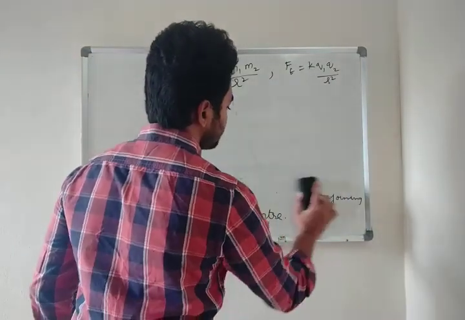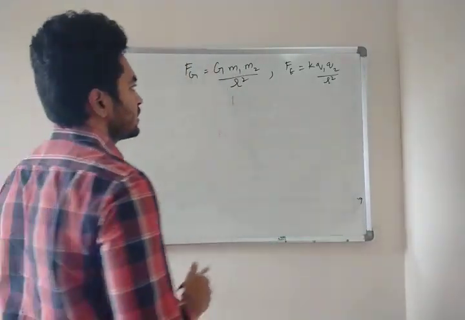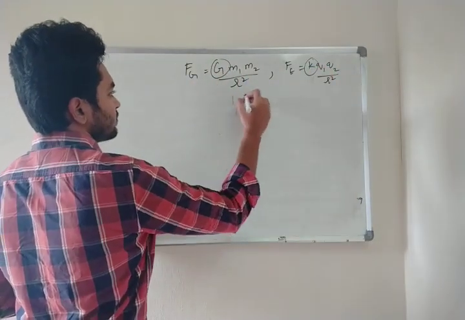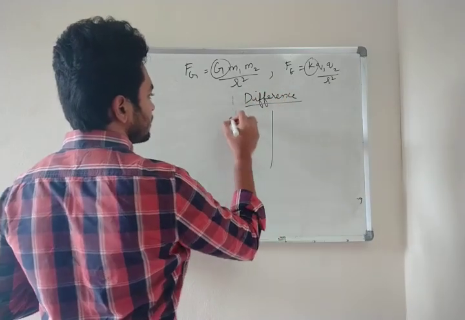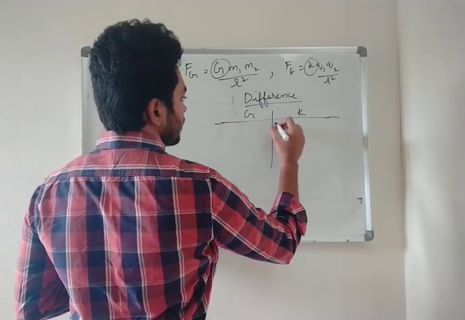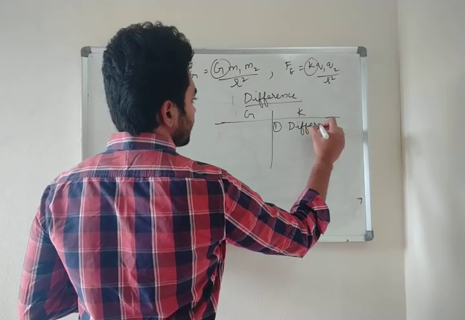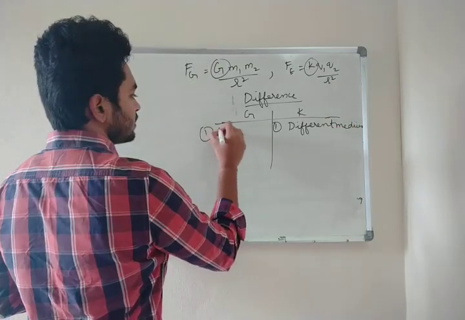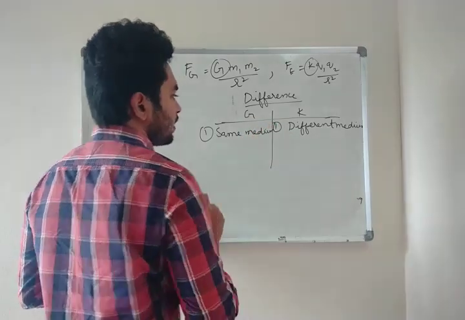Now, what are the differences between both of them? The major difference is this G and K. For G, here it is a different medium, but for K it is the same medium, right?